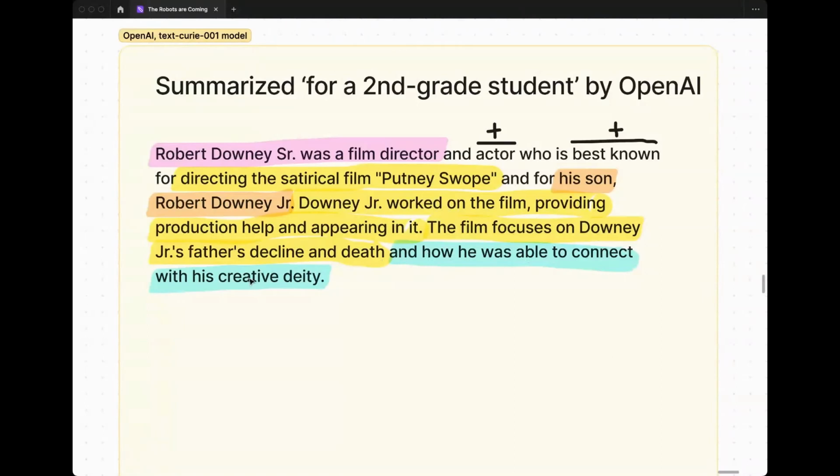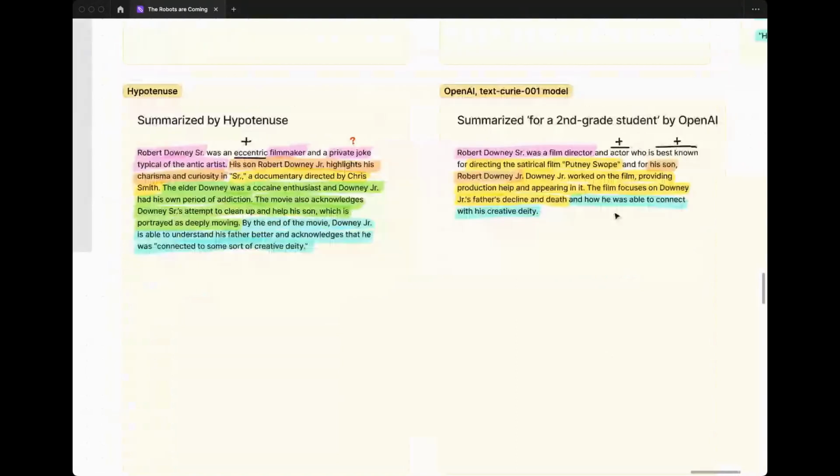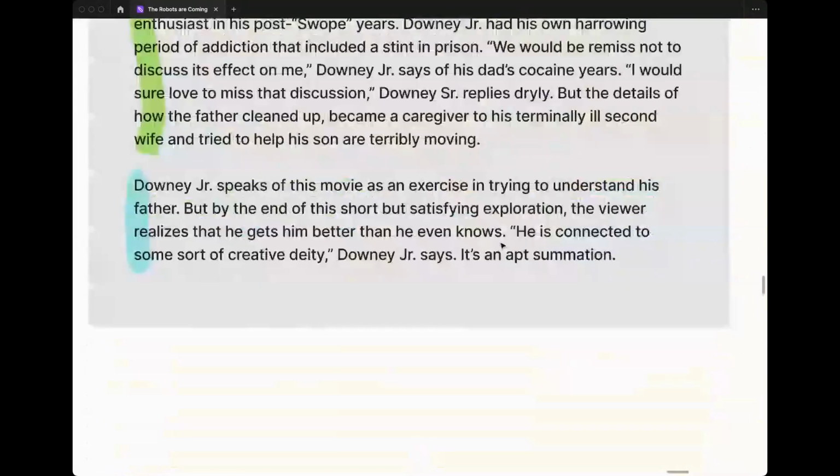Is that in the original source material also? Yeah, so this one, kind of like how Hypotenuse did some wonkiness with the private joke here, this one is interesting because this is a statement pulled from a quote. So the article ends by Robert Downey Jr. describing his father as having this ability to connect to some sort of creative deity, which as a quote is